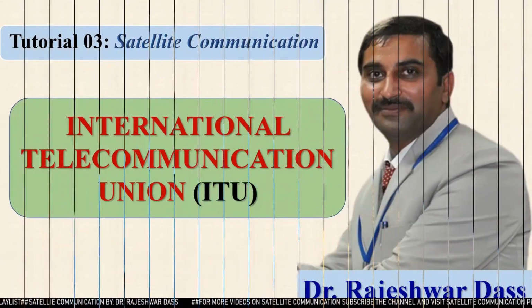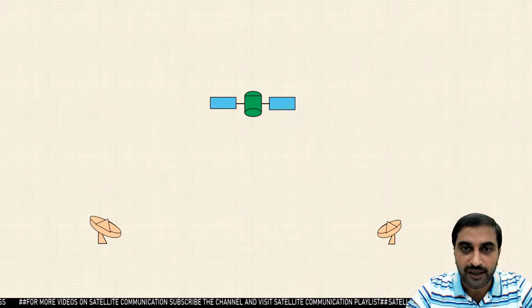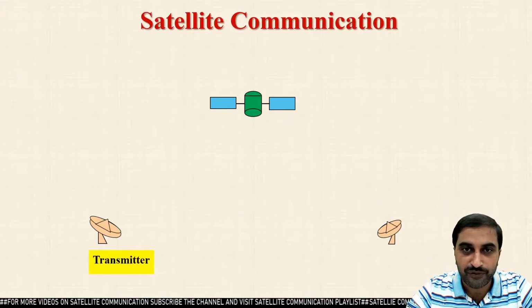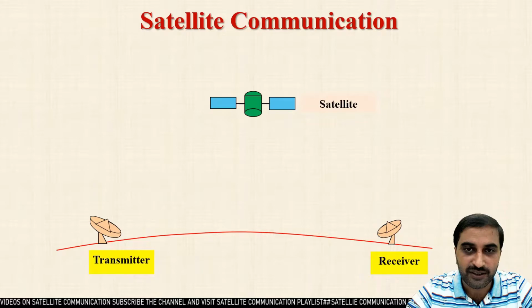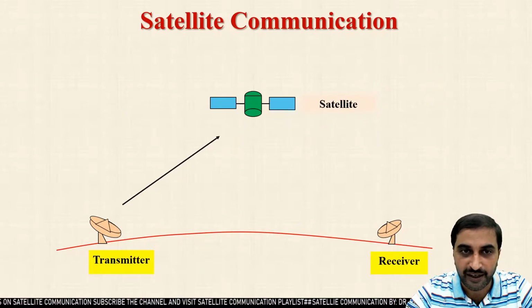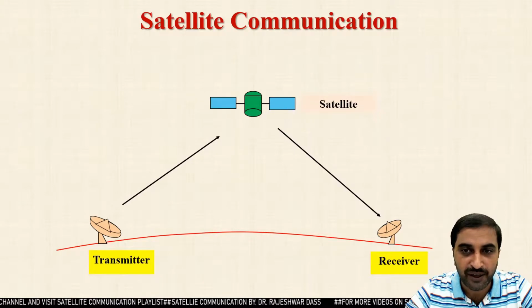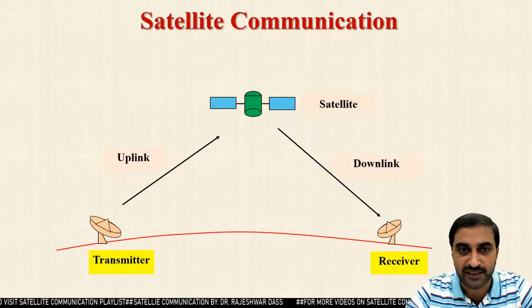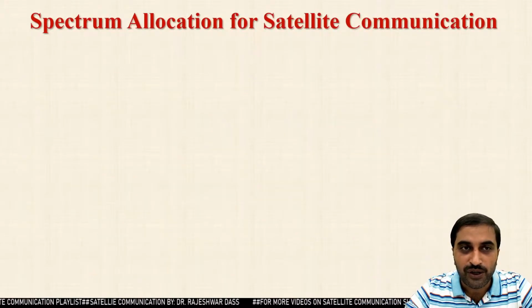In this session, I am going to discuss the International Telecommunication Union and the different sectors which come under the ITU. In the previous class, we saw the basic block diagram of satellite communication. The transmitting earth station transmits the signal towards the satellite, and the link between the transmitting earth station antenna and the satellite is known as the uplink, and the link between the satellite and the receiving earth station antenna is known as the downlink. We also saw the spectrum allocation of satellite communication.